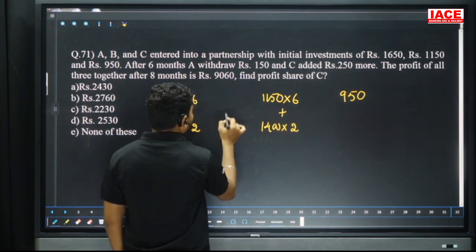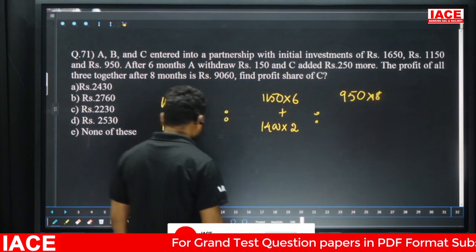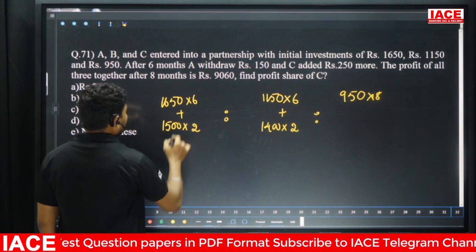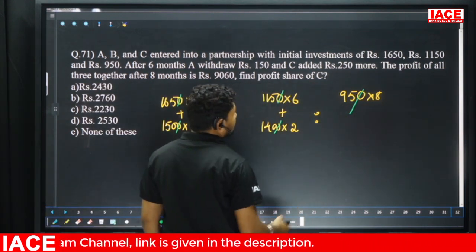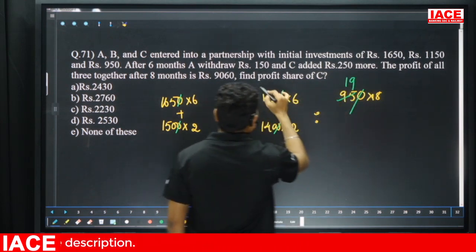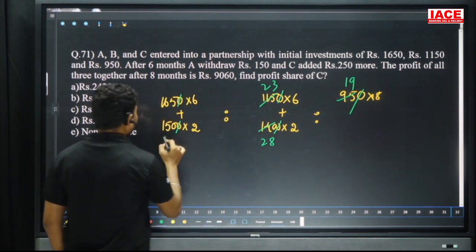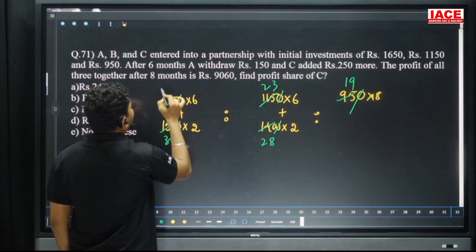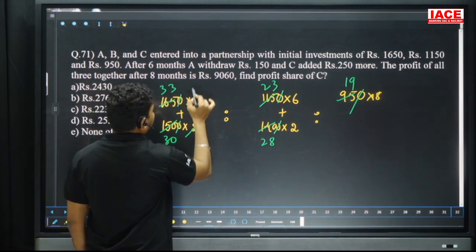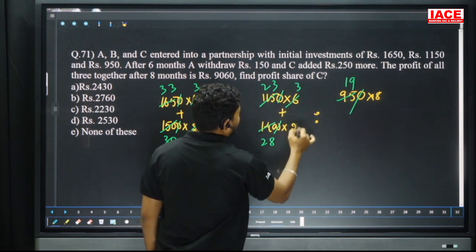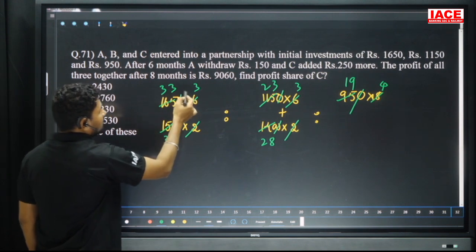Here is A's value, B's value, and C's value. C is not changed up to 8 months. Cancel the values which can be cancelled. Here the zeros cancel. Again cancel with 5: 5 nineteens are, 5 twenty-threes are, 5 twos are, 5 eights are, and next 5 thirties are, 5 threes are, and 5 threes are. Again cancel with 2: 2 threes are, 2 threes are, and 2 fours are. And total value 33 threes are equal to 99.